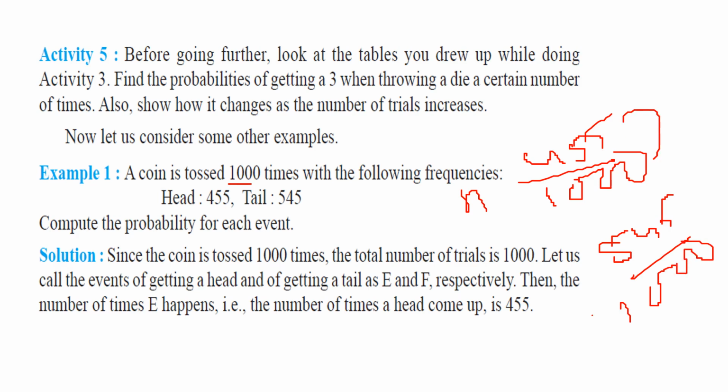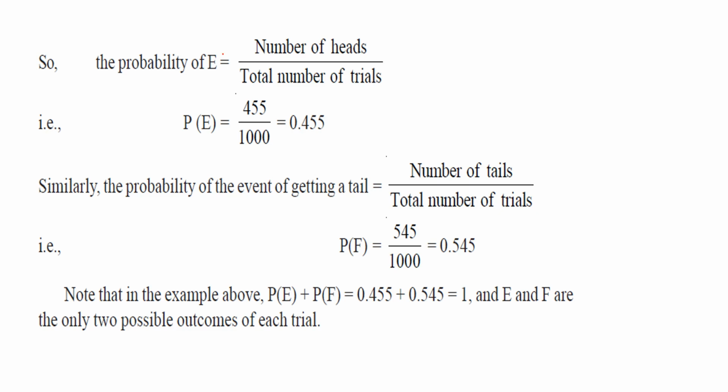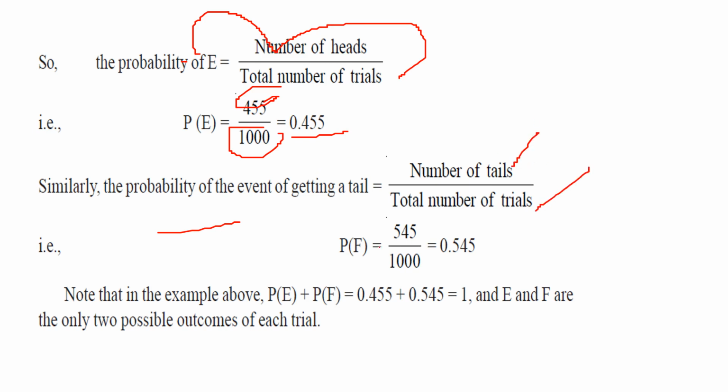So this is the probability of head, this is the probability of tail. So the probability of E is the total number of heads by the total number of trials, 455 by 1000, that is 0.455, and the probability of getting a tail is the number of tails by the total number of trials, 545 by 1000, that is 0.545.